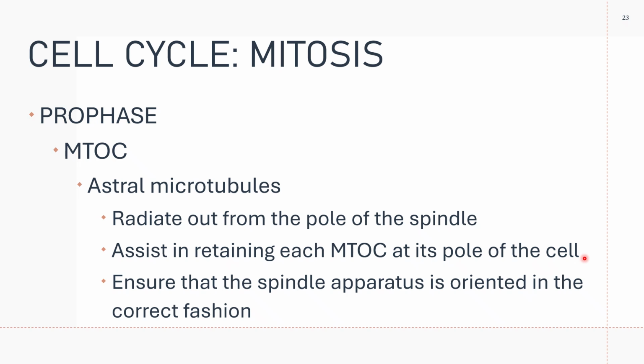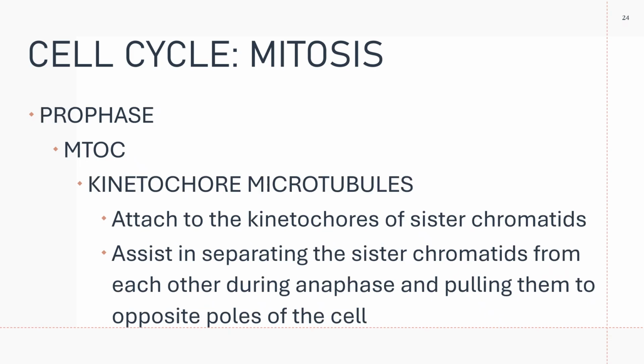Okay, that is the job of these astral microtubules. They assist and ensure that the spindle apparatus is oriented in the correct direction. Then you have your kinetochore microtubules. They attach to the kinetochores of the sister chromatids.